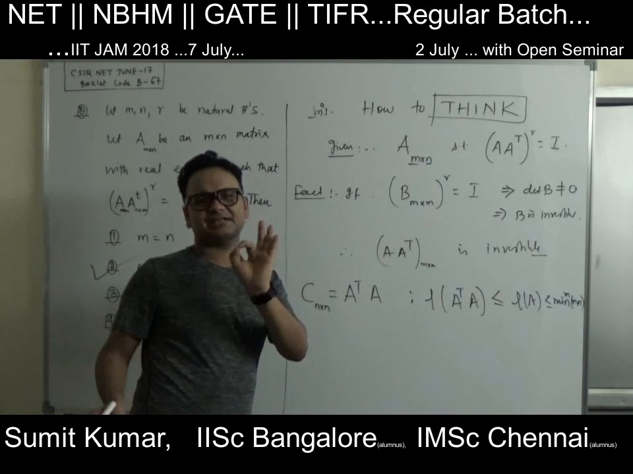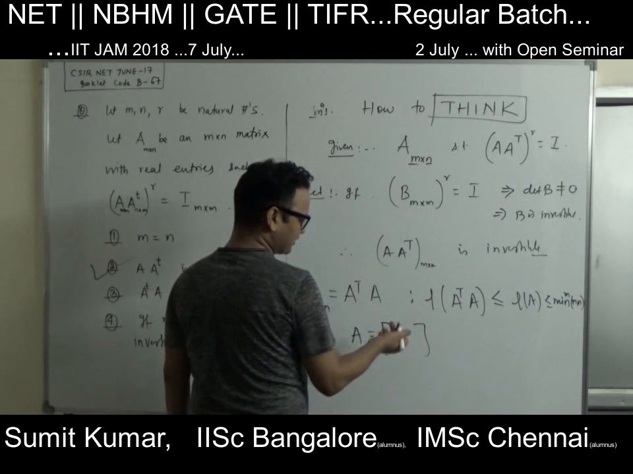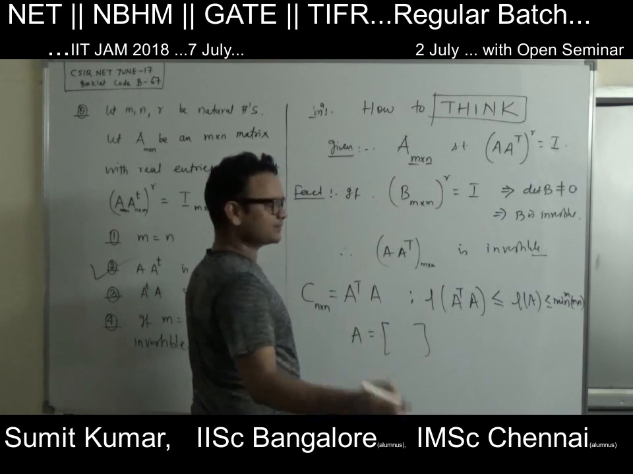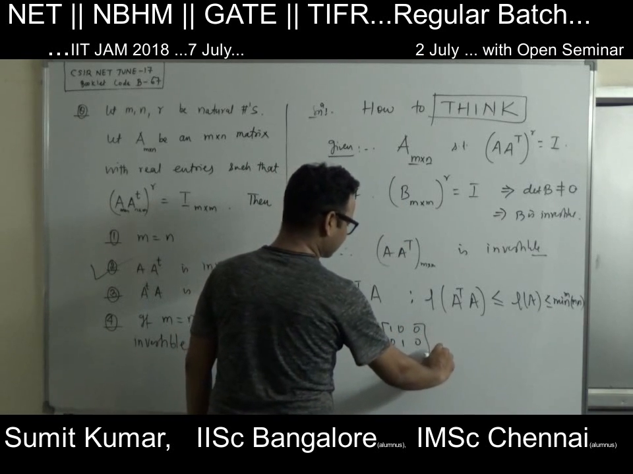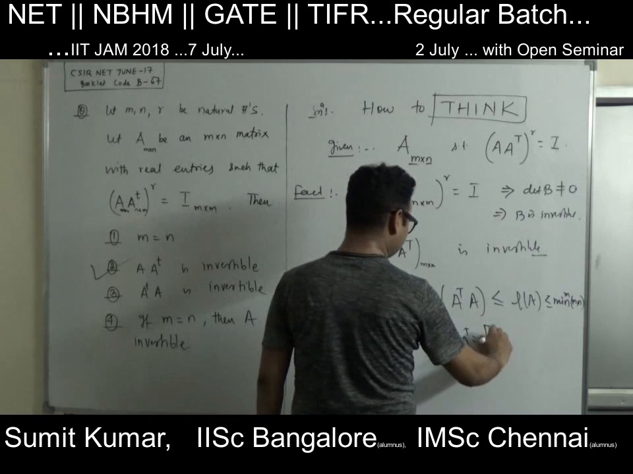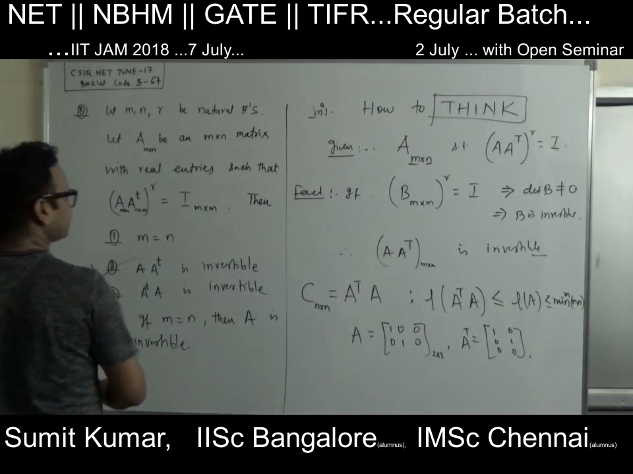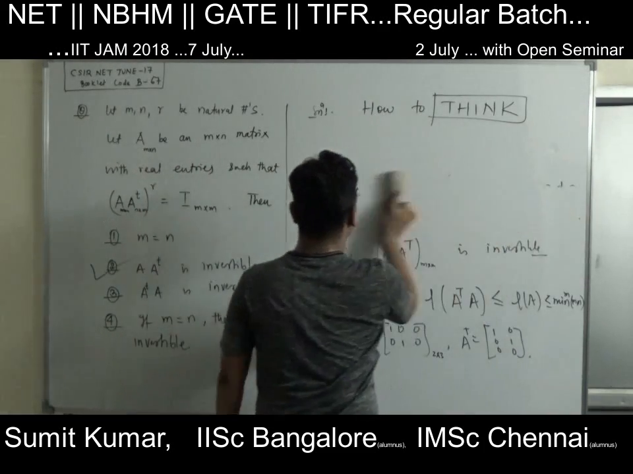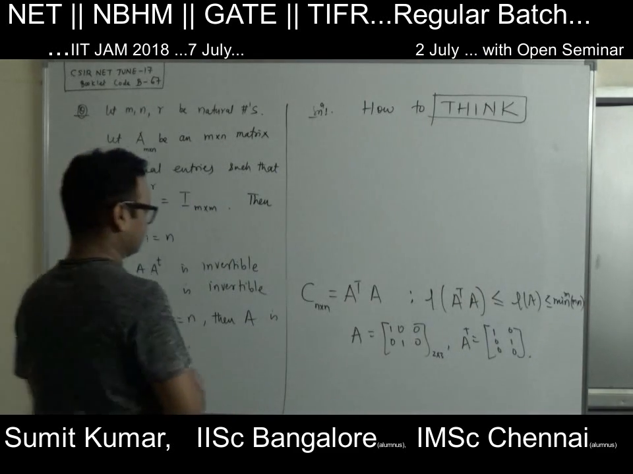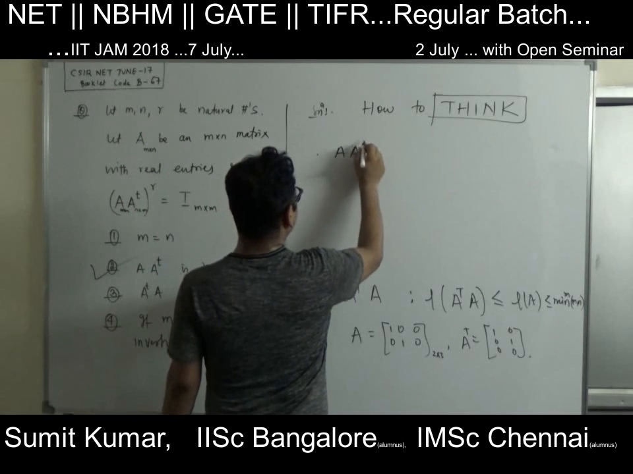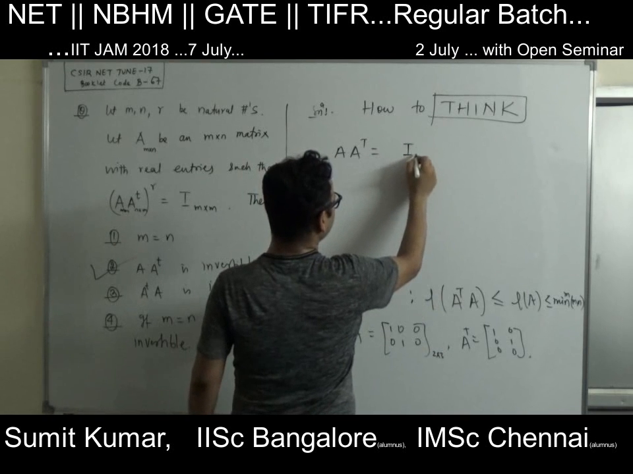For satisfying this kind of condition, just take one simple example. Let us consider M is 2 and N is 3. Look at this matrix, which is 2 cross 3. So what about the A transpose? A transpose is 1 0, 0 0, 0 1 0. Just multiply these two matrices. What are we getting? A into A transpose, you will get the identity matrix.